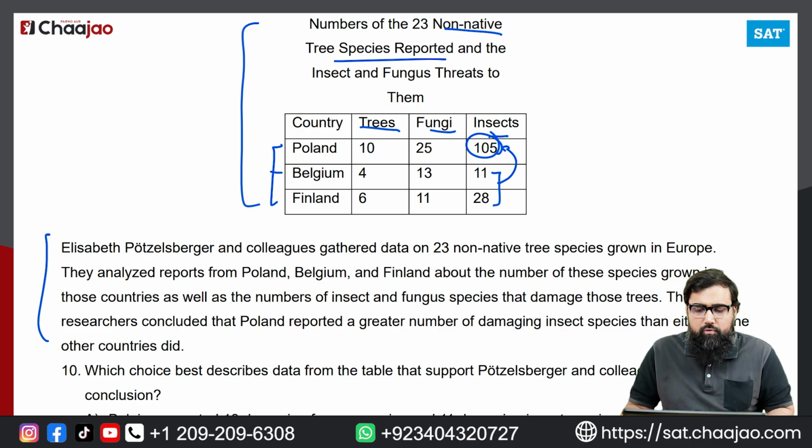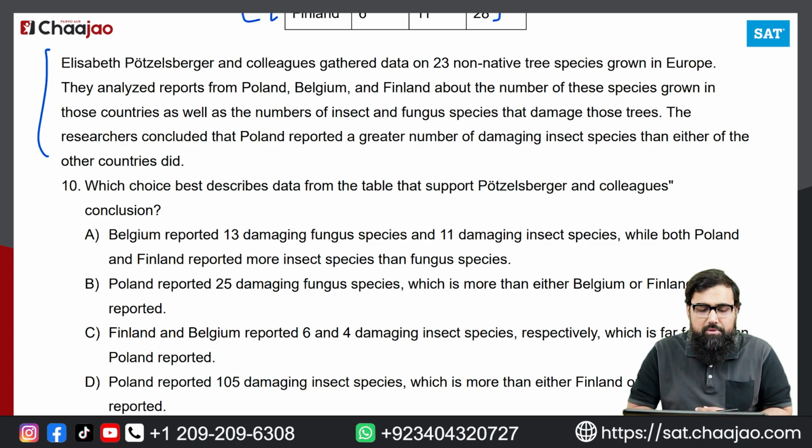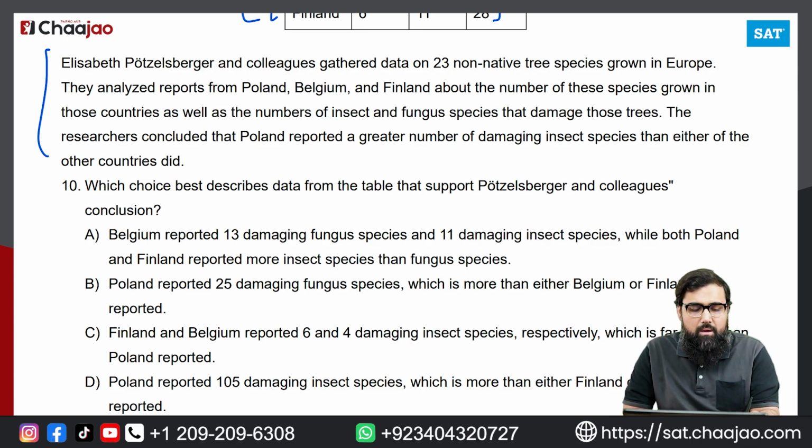So you have to look for an option that talks about Poland and 105 insects. So when you look at the options, option A is talking about Belgium reported 13 damaging fungus species and 11 damaging insect species, while Poland and Finland reported more insect species and fungus species.